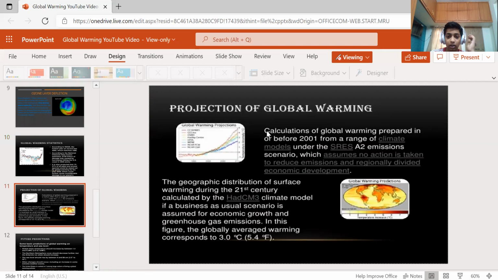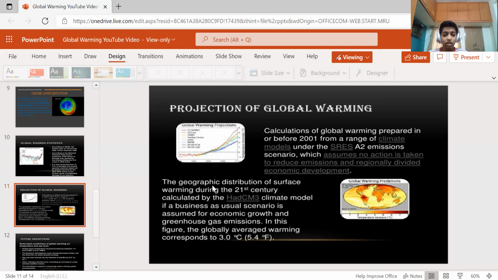Projection of global warming. Calculations of global warming prepared before 2001 from a range of climate models under the SRES A2 emission scenario. This estimates that no action is taken to reduce emissions and assumes economic development. And chlorofluorocarbons have been banned. They were mainly used in refrigerators and for cleaning, and the chlorofluorocarbon goes up, damaging the ozone layer and letting in ultraviolet radiation.